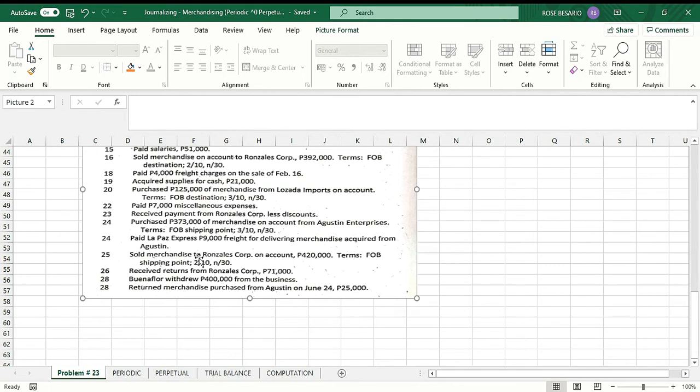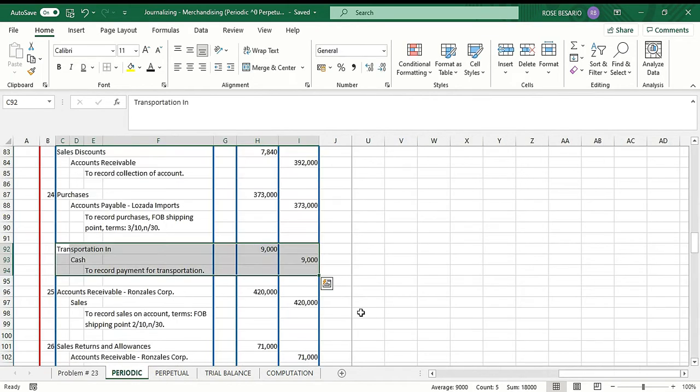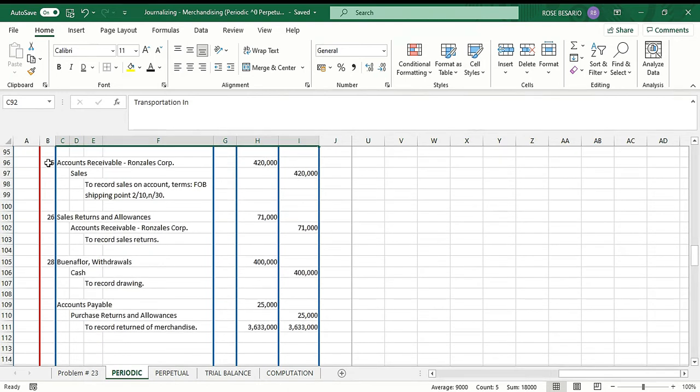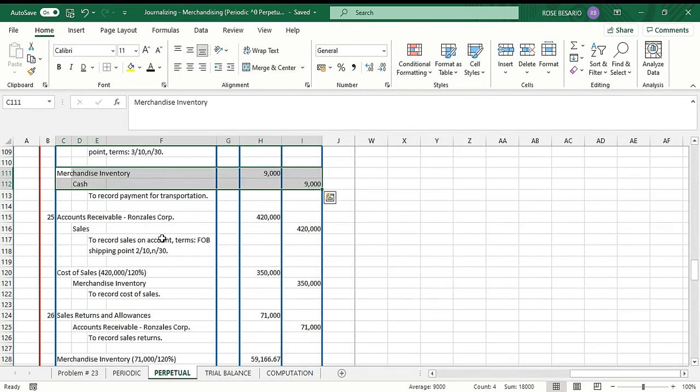Then we have 25, sold merchandise to Ronsales Corporation on account 420,000, terms FOB shipping point, 2/10, n/30. So under the periodic inventory system, we debit accounts receivable, Ronsales Corporation, 420,000, we credit sales 420,000.